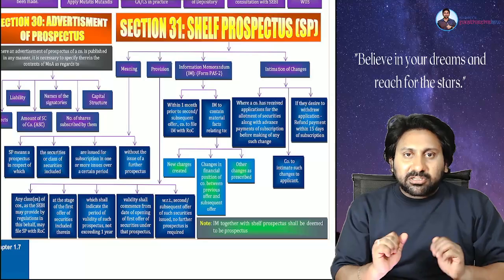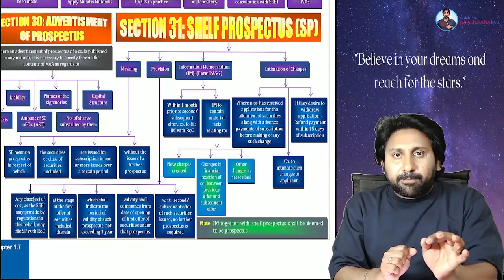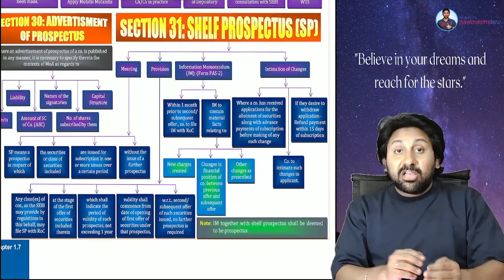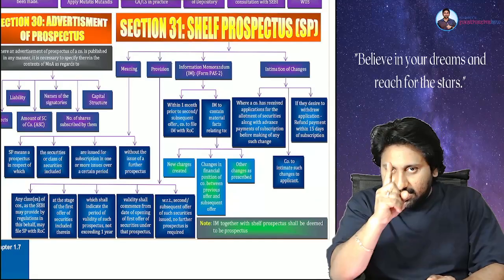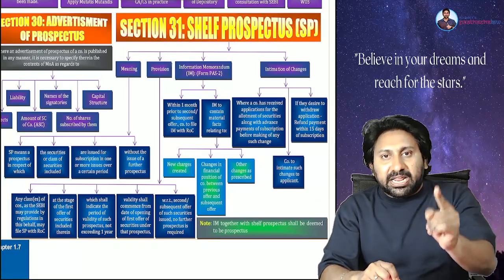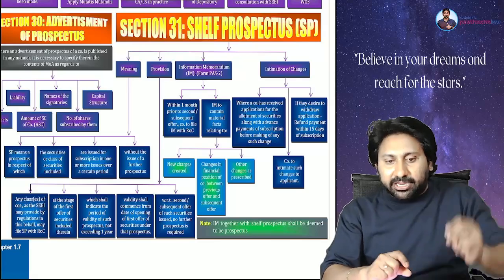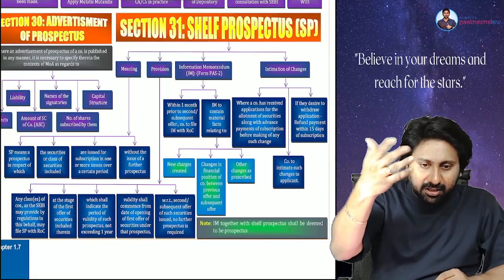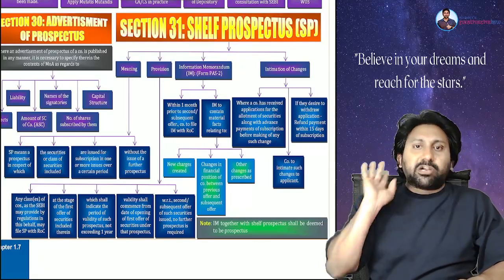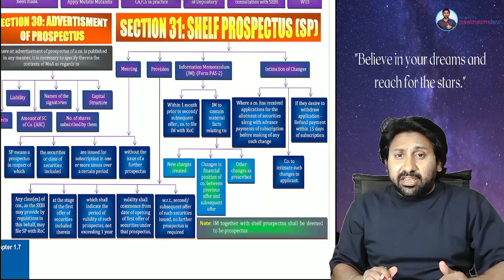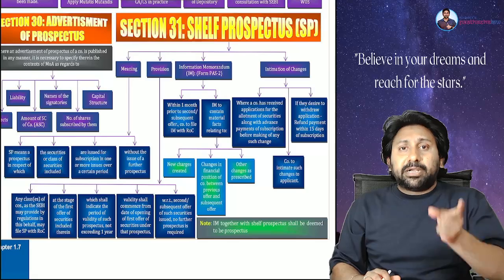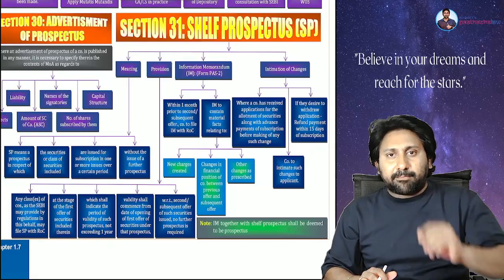Okay. From this, what you have to understand? A red herring prospectus is a prospectus which contains all particulars except two. Number one, particulars of price. Number two, particulars of quantum of securities. So demand discovery and price discovery are done using the concept of a red herring prospectus.